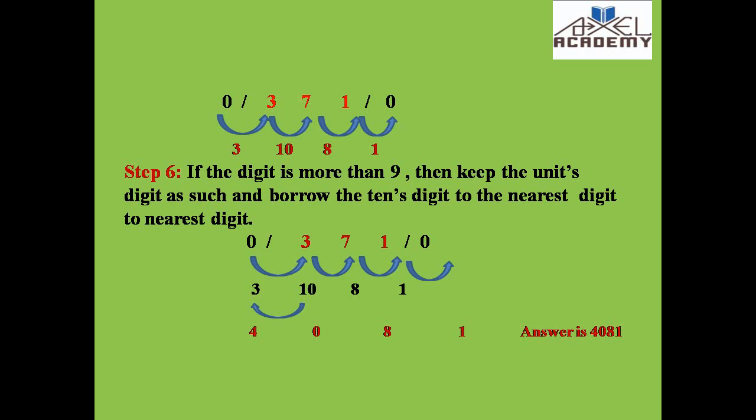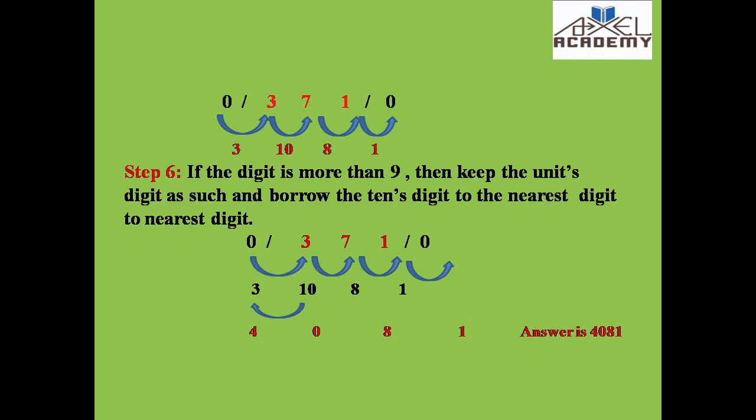In the sixth step, as we saw in the second model, if it is more than 9, you keep the unit digit as such and carry the tens digit to the nearest digit. So I am keeping 1, 8 as such, and 10: I keep 0 as such and add the 1 to the nearest digit, that is 3, so you will get 4. So 4081 is the answer for 371 into 11.